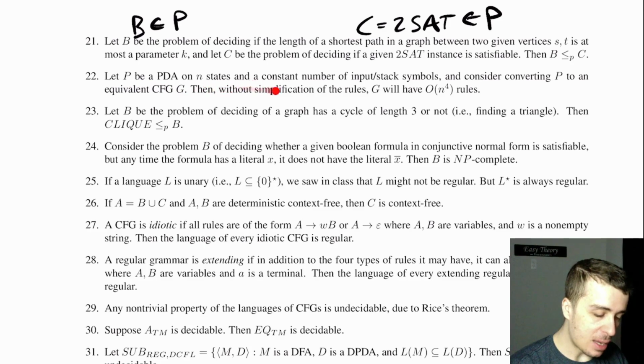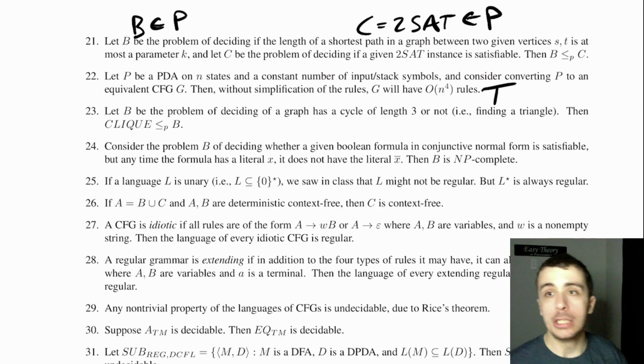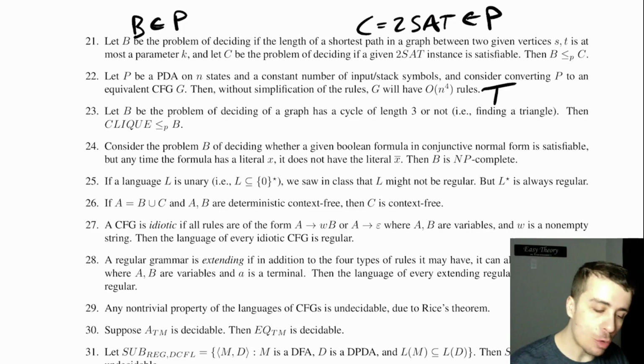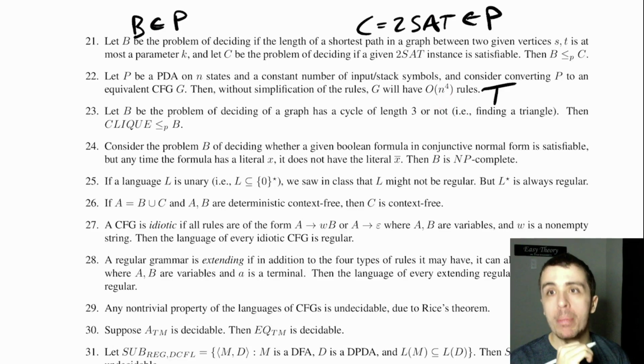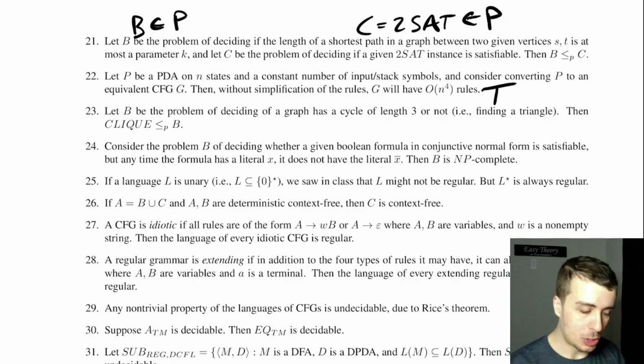Let P be a PDA on n states and a constant number of symbols under converting P to an equivalent CFG. So this is the PDA to CFG conversion. Then without simplification, G will have big O n to the 4th rules, and that's true. So if you actually run through the construction, if you have a constant number of input stack symbols, the 3rd type of rule will require at most n to the 4th times a constant number of rules to be made. And the other ones are less than n to the 4th. So it will be a constant times n to the 4th, at most.